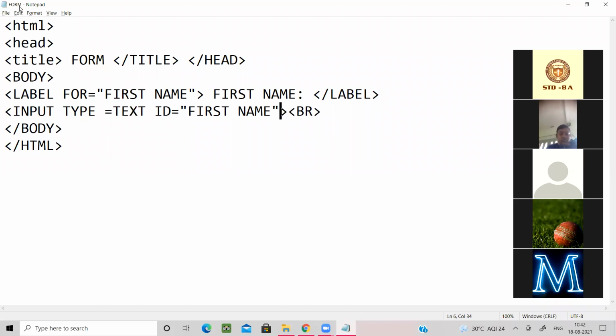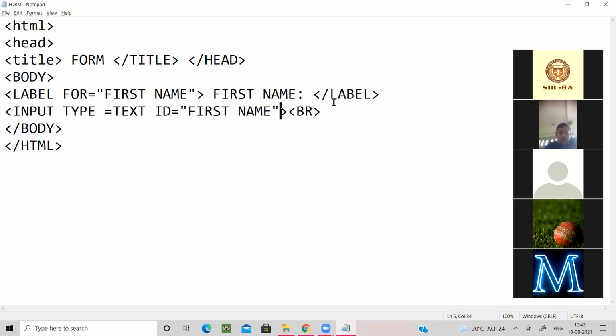Here you can see the name is also form, notepad, meaning this code has been opened in notepad, that is why form. I think you all remember that while saving it, I saved it as form.html, with save as type all files. Otherwise, this code will not run.